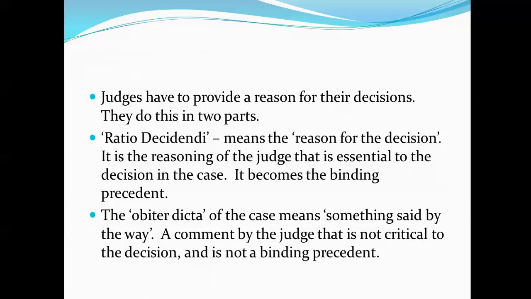Judges have to provide a reason for their decisions, and they do this in two parts. The first is the ratio decidendi. That means the reason for the decision and the reasoning of the judge that is essential to the decision of the case. It becomes the binding precedent. The obiter dicta of the case means something said by the way, comments by the judge that are not critical to the decision. It is not a binding precedent.